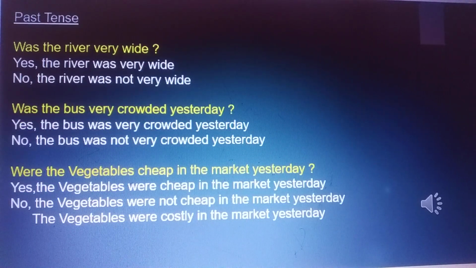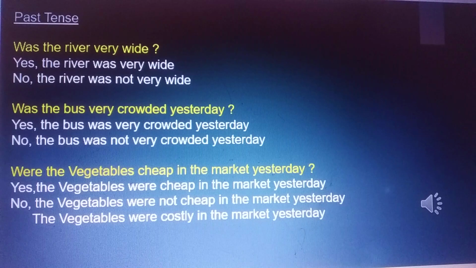Was the river very wide? Yes, the river was very wide. No, the river was not very wide. Was the bus very crowded yesterday? Yes, the bus was very crowded yesterday. No, the bus was not very crowded yesterday.